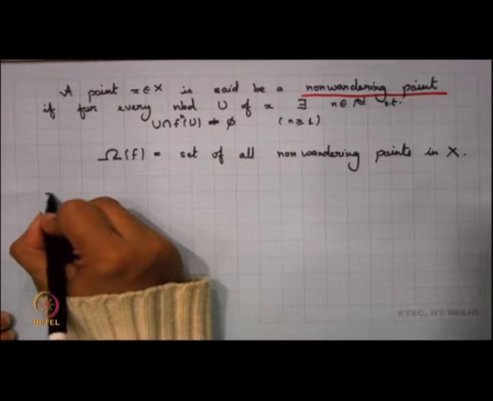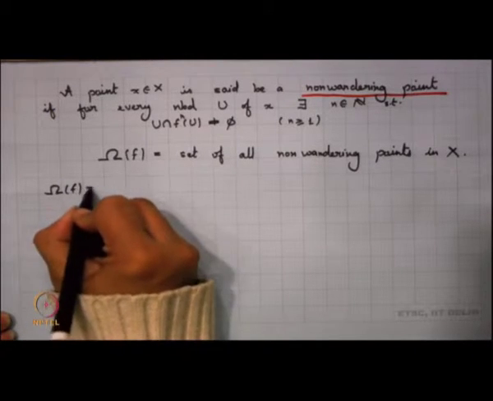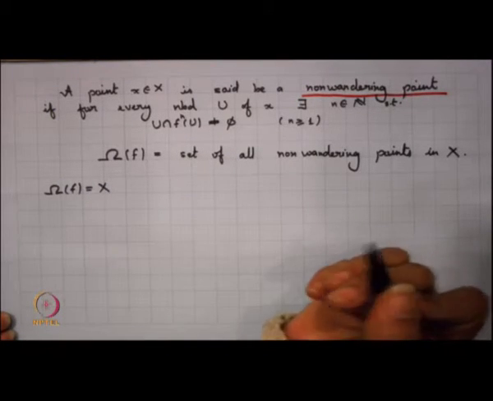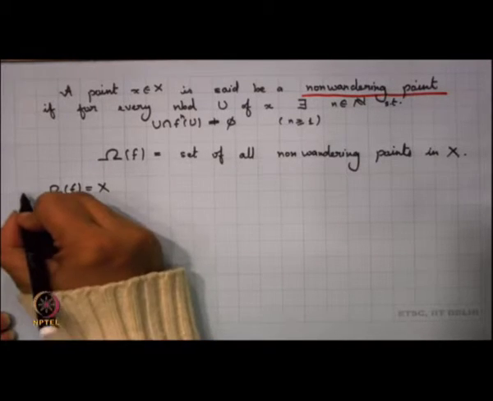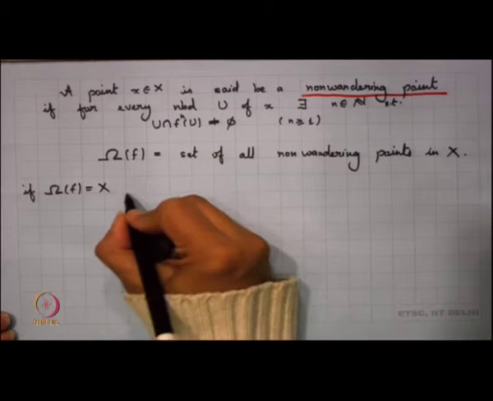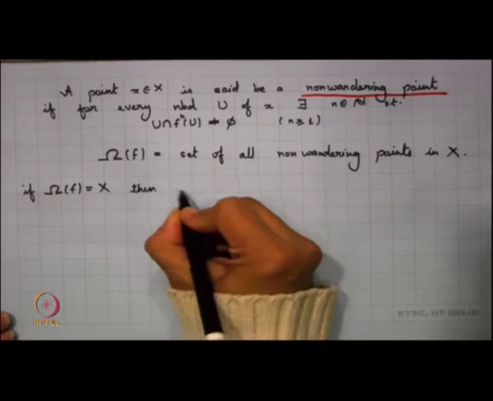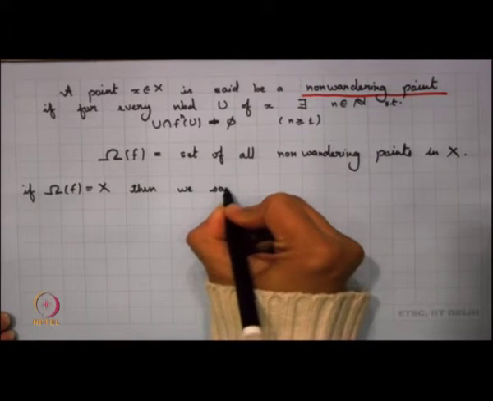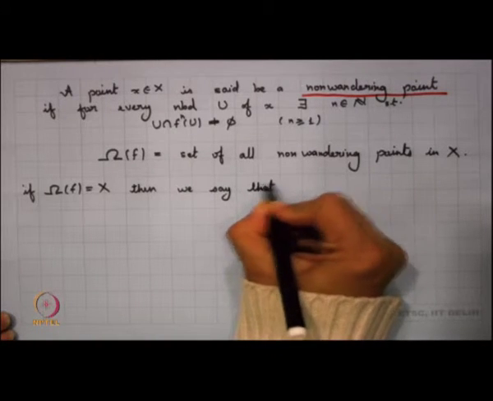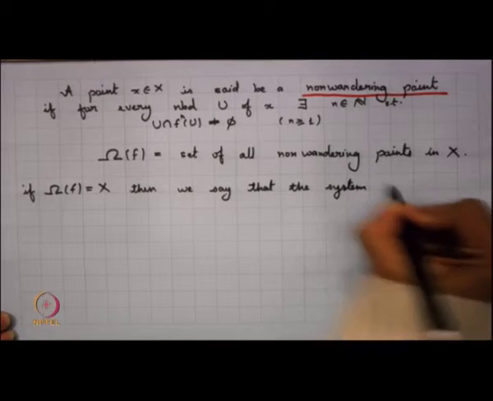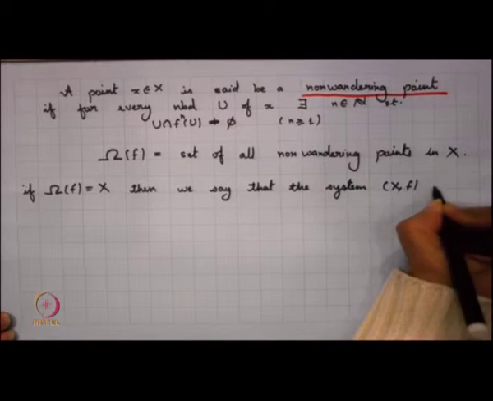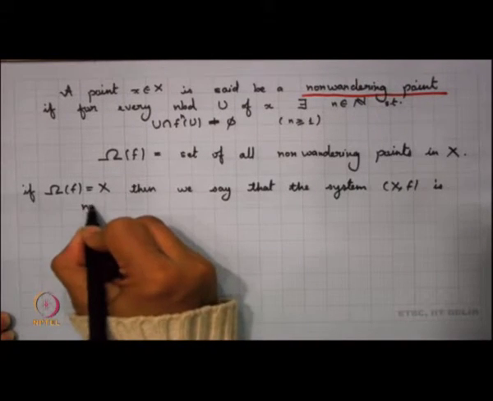If my omega f turns out to be equal to the whole of X, that means every point is non-wandering, then we say that the system is non-wandering. So, if omega f equals X, then we say that the system (X, f) is non-wandering.